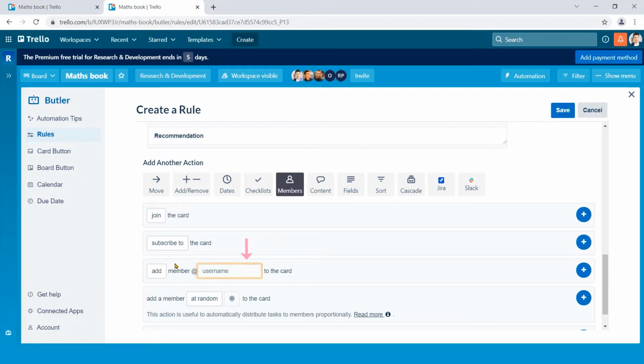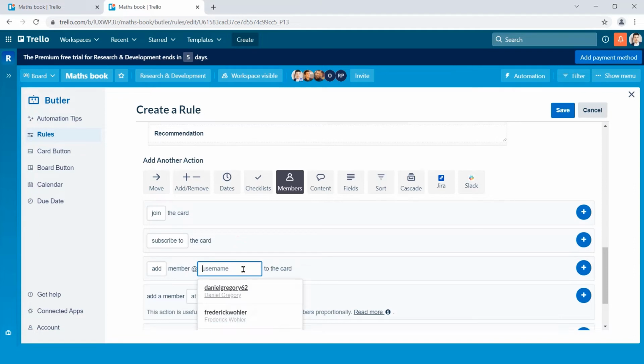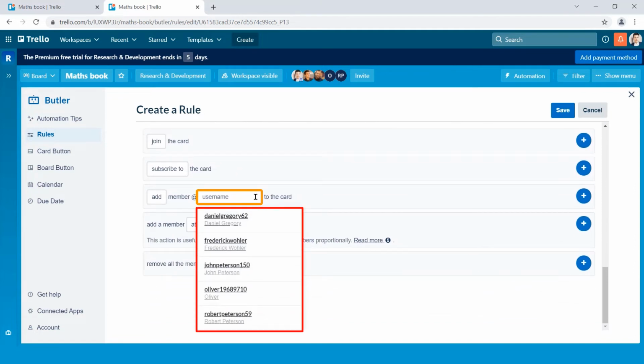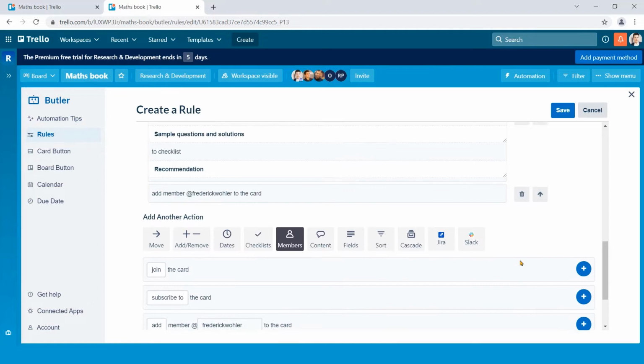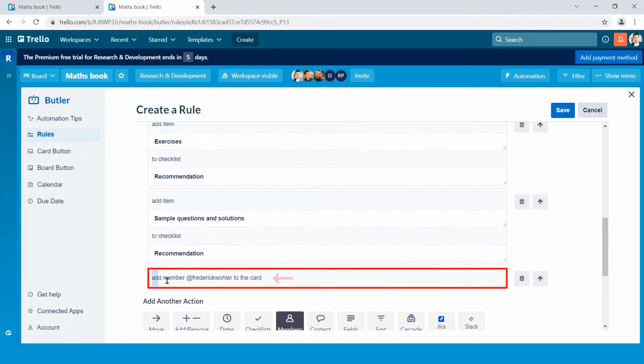Now click the cursor on here. You see all the board members. I select Frederick and click plus button. See, Frederick has been added to Maths book board.